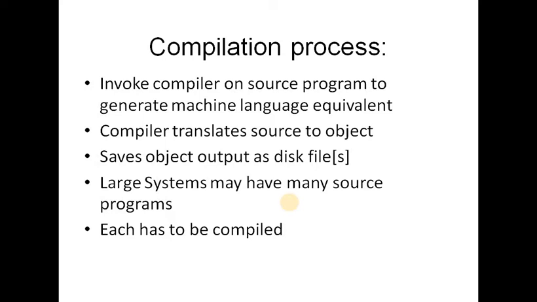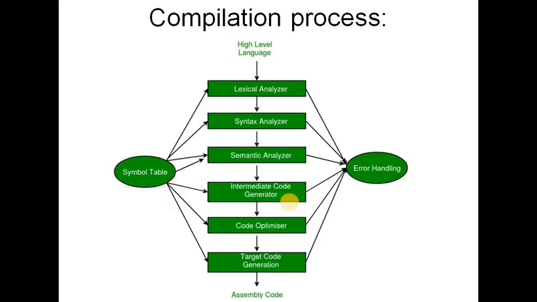So the compilation process tells about the entire process of compilation. Basically we have a program that is called source code, which must undergo the process of compilation to produce an output with the help of the executable program. So each level must be compiled and each level must be executed. So this is the compilation process.